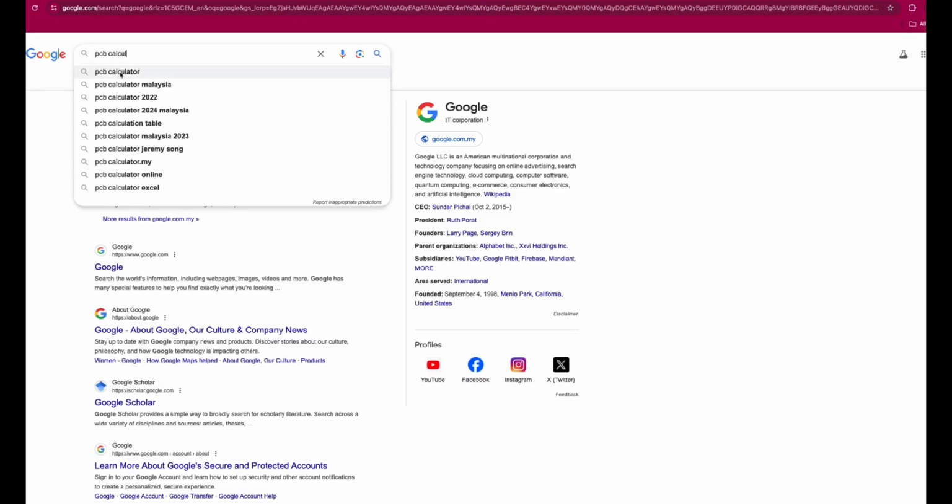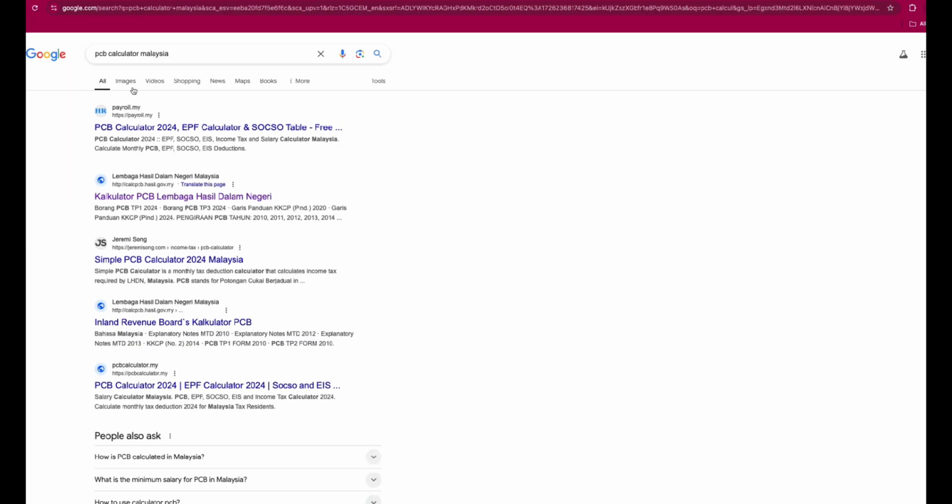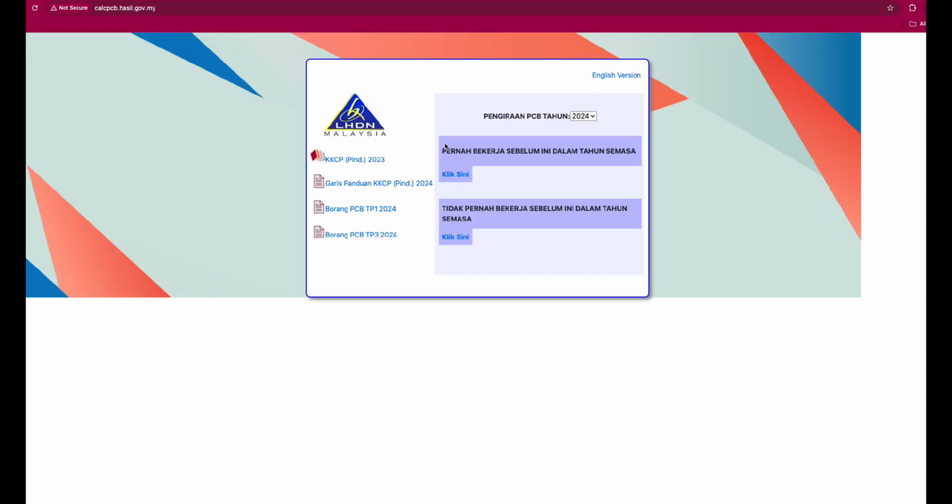There's also a tax calculator available on the LHDN website, which will help you determine how much tax should be deducted based on the wages you've defined. Many payroll systems also have this feature built in to make the process smoother.